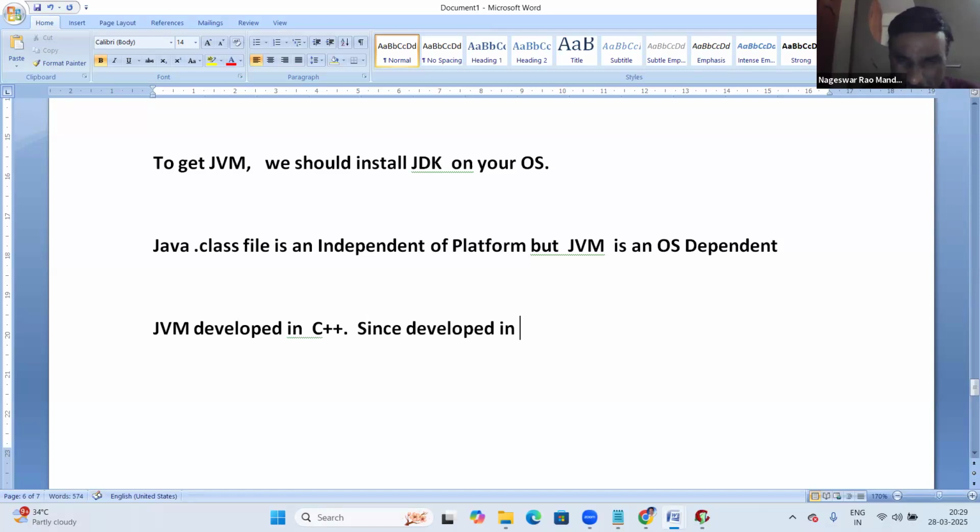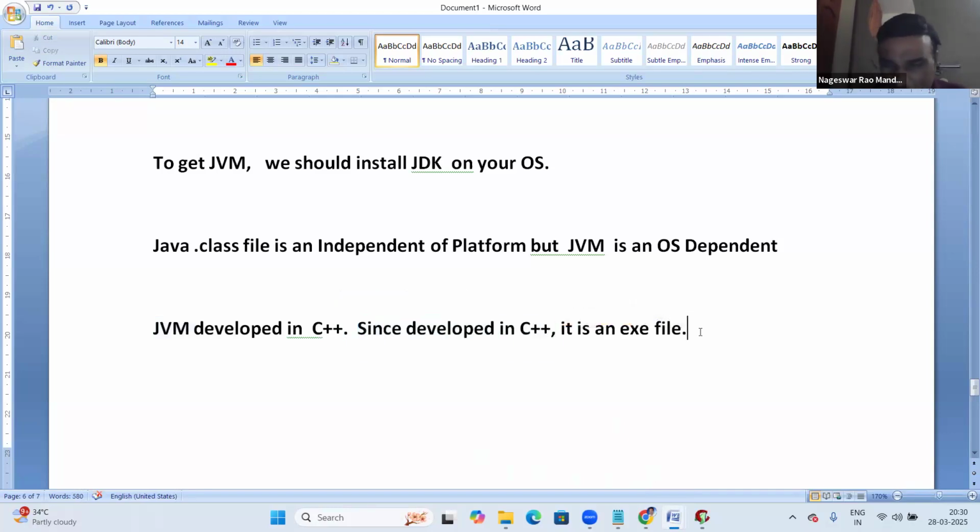Since it is developed in C++, it's an exe file.